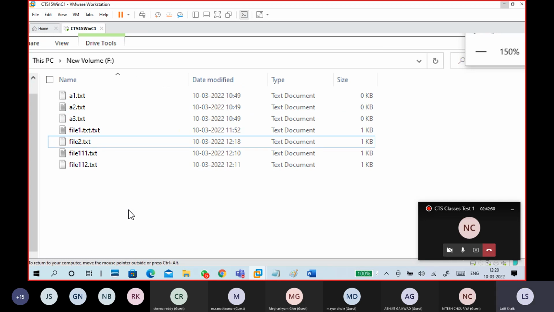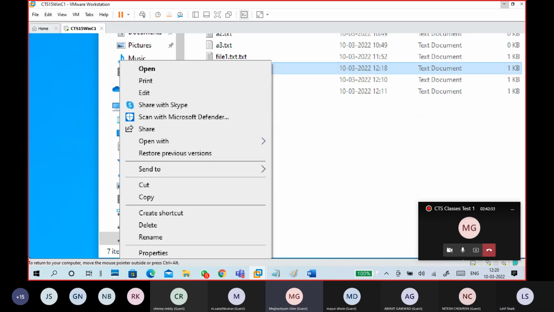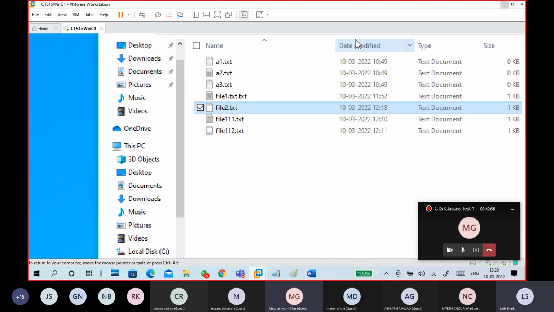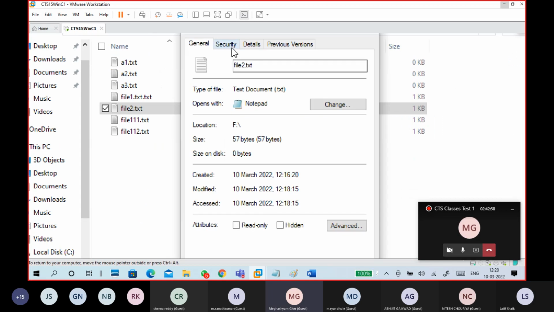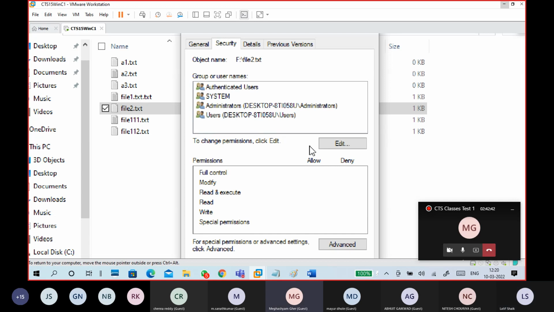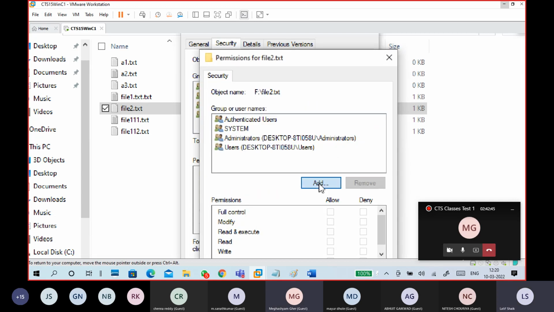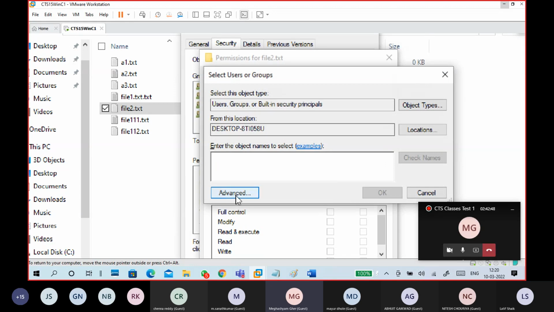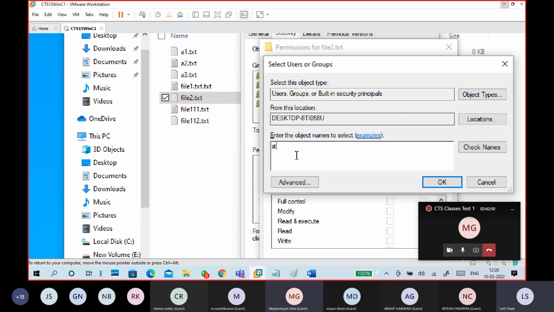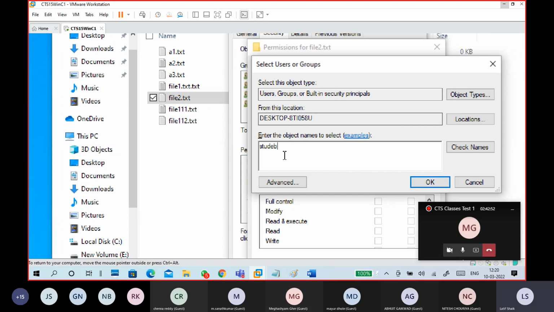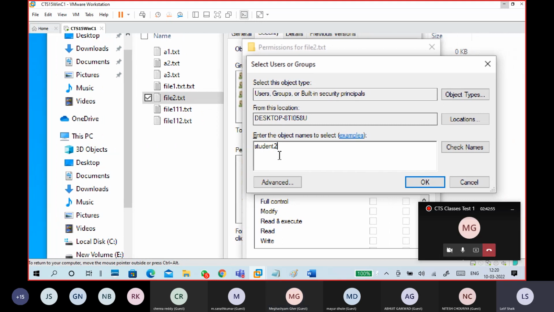For student 2, go to properties. Very good. Properties, Security. Very good. Edit. Add. I'm typing directly, student 2, instead of searching, because I know the student name. Like student 2, I know the username.